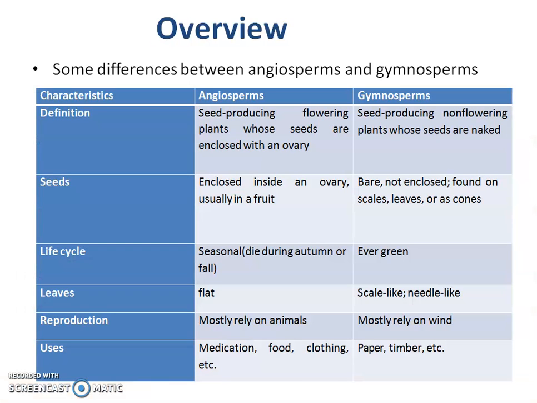Then there is a difference between angiosperms and gymnosperms. Gymnosperms are seed producing, non-flowering plants whose seeds are naked, while in angiosperms the seeds are enclosed inside the ovary. The life cycle of angiosperms is seasonal and gymnosperms are evergreen. Leaves are flat in angiosperms, while in gymnosperms they are scaly and needle-like. The angiosperms mostly rely on animals for reproduction, and gymnosperms rely on wind. Angiosperms have varied uses, but gymnosperms are used for paper, timber, etc.